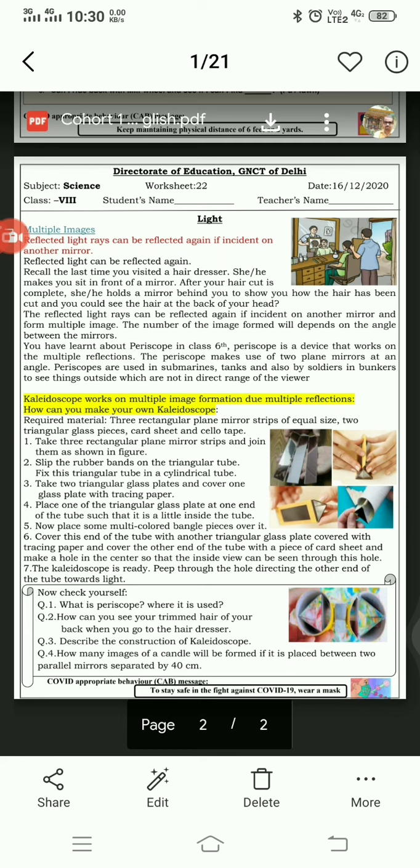Now the kaleidoscope is ready. Peep through the hole, directing the other end of the tube towards light. Now you can see beautiful patterns of the bangle pieces inside due to multiple image formation.